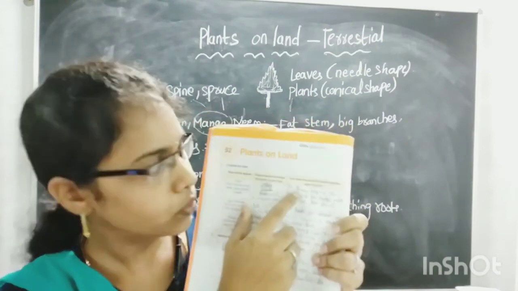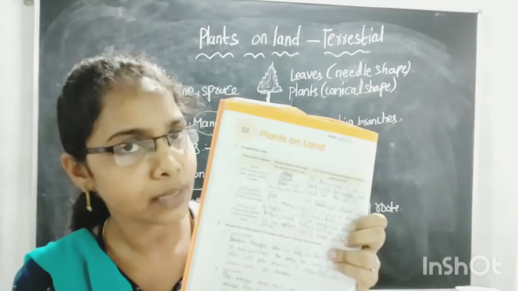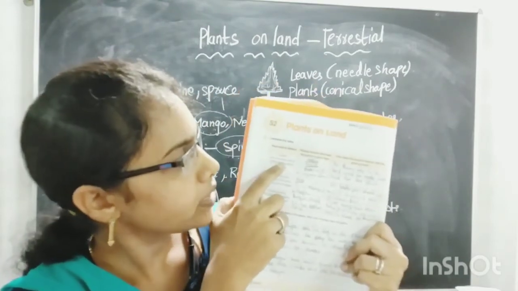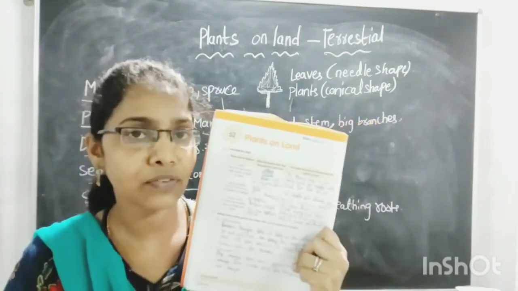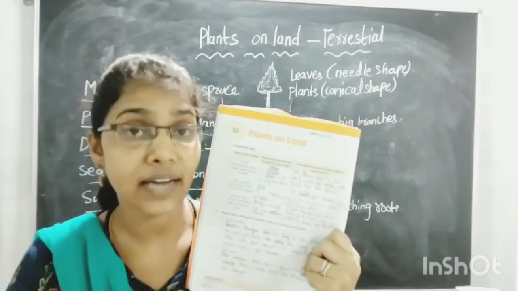For the plants to grow, you have to write how the physical feature helps the plant to survive in that particular place. So first one, see. Desert areas: hot in the day, cold at night, sandy, scarcity of water. How will the climate be in desert areas? It will be very hot in the daytime and very cold in the night time.